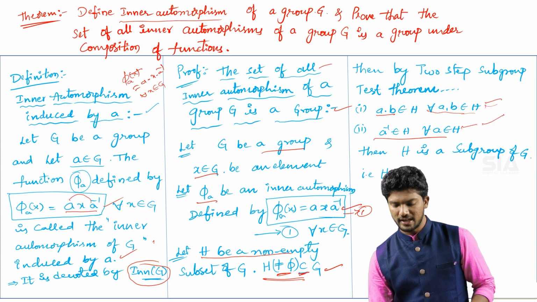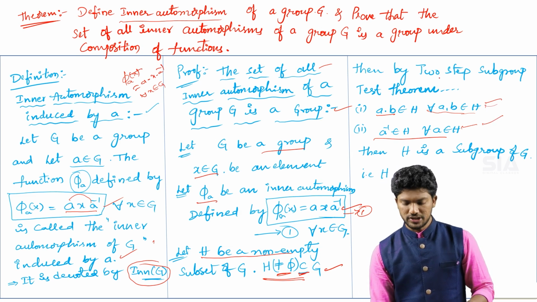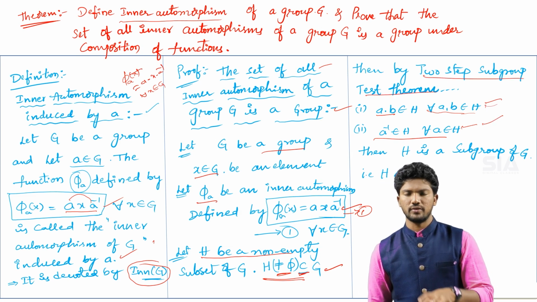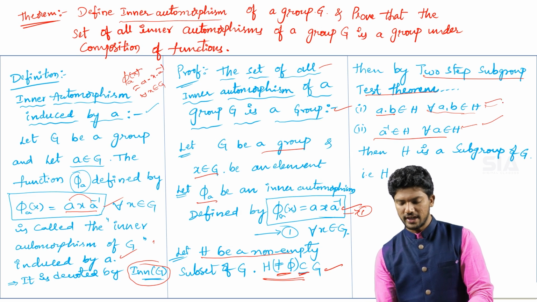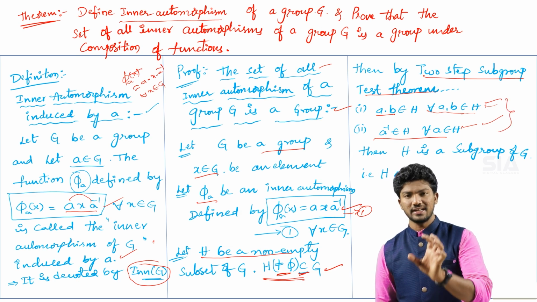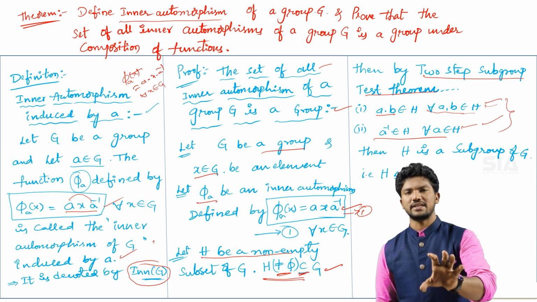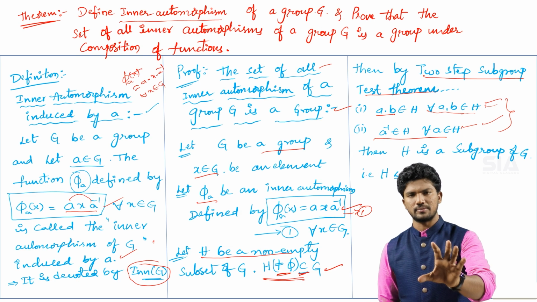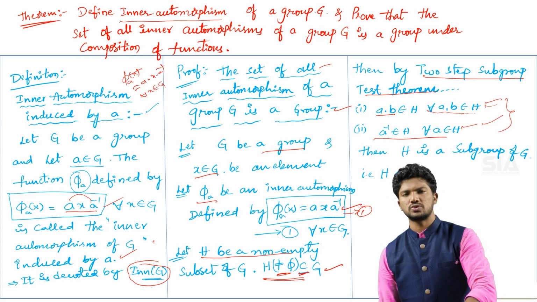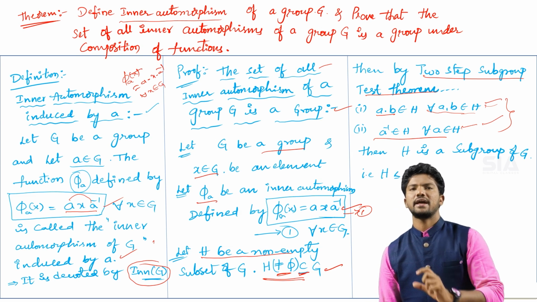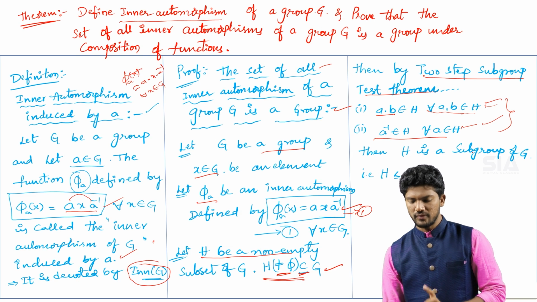These two statements are the statements of the two-step subgroup test theorem, where we proved that whenever these two conditions are satisfied, and first of all it is a non-empty subset, then after proving these two conditions, it will become a subgroup of capital G.